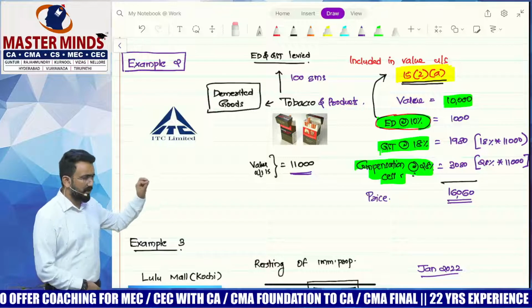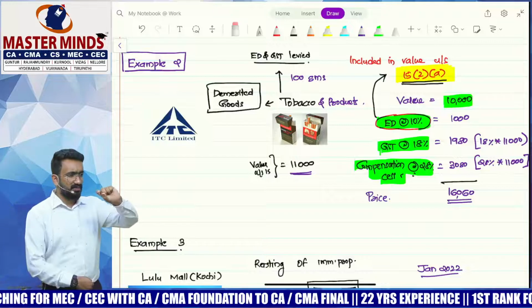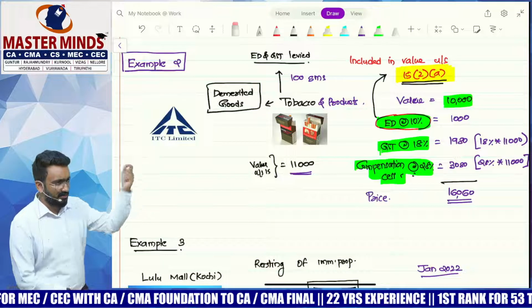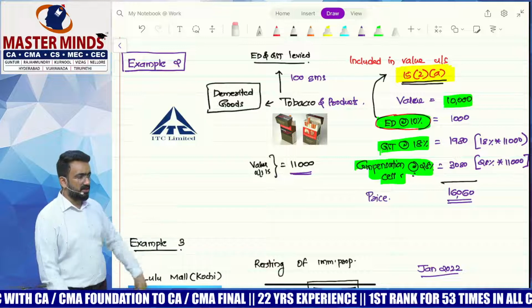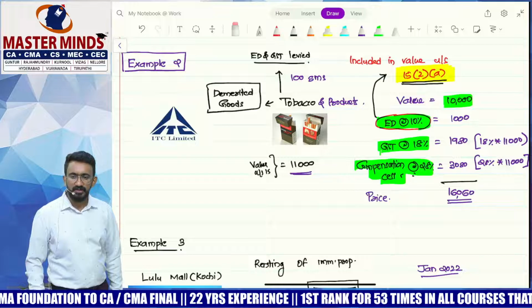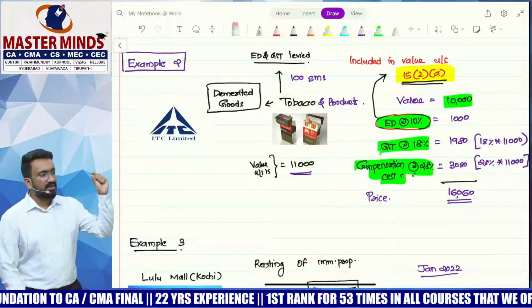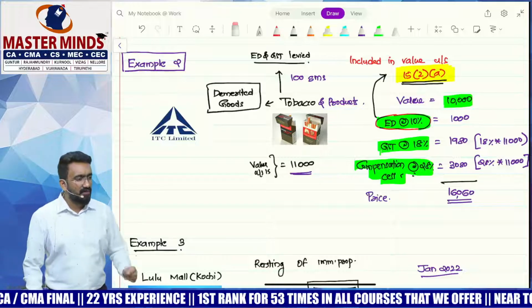Assume that on the tobacco, the compensation cess is not a rate as such. There is a rate based on per kilograms. This kind of a rate is also there. But assume it is 28% compensation cess. On what value would I levy compensation cess? Is it levied on GST or is it levied on value for computing GST? Value for computing GST.